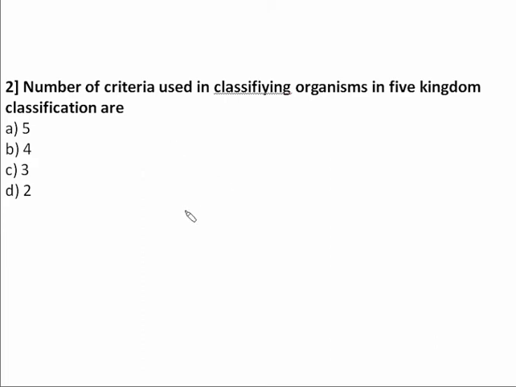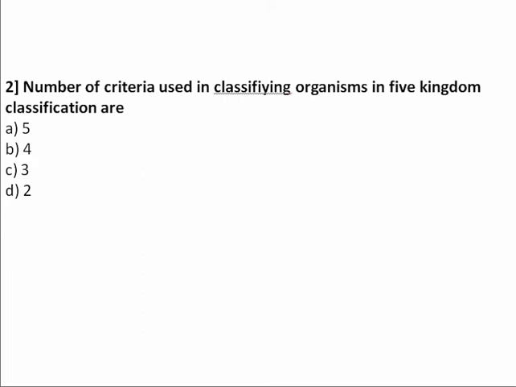So let us see the criteria of the five kingdom classification. The first criterion is it has placed prokaryotes in a separate kingdom, named Monera. The second is it has placed all unicellular eukaryotes in a separate kingdom, Protista.